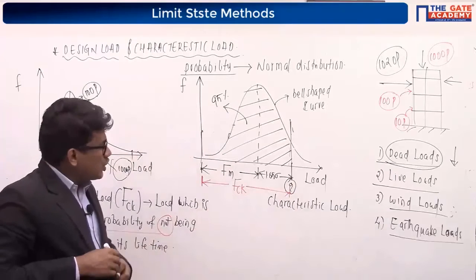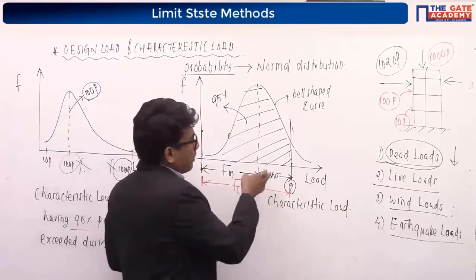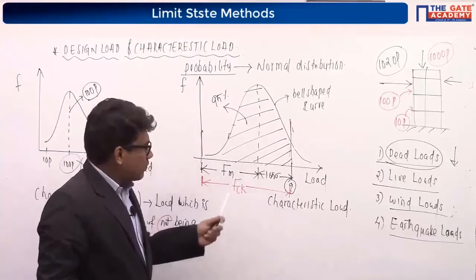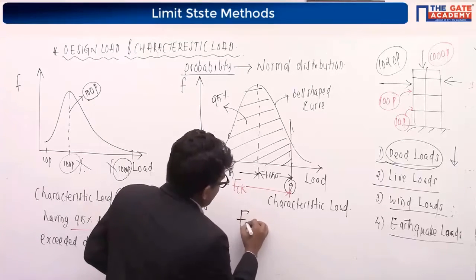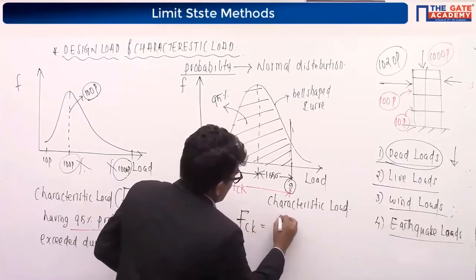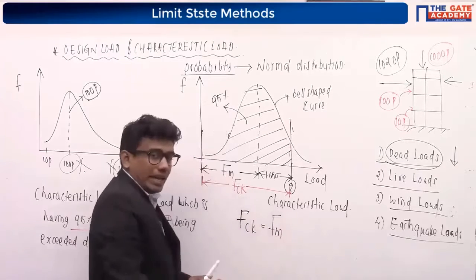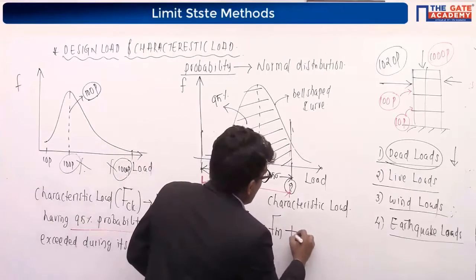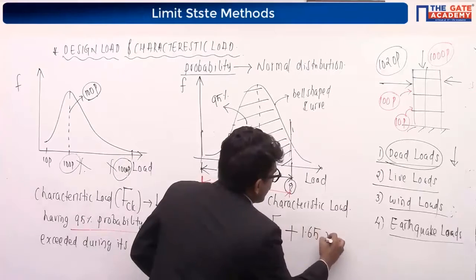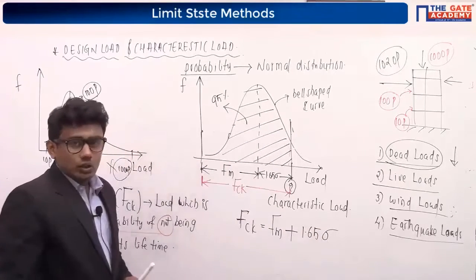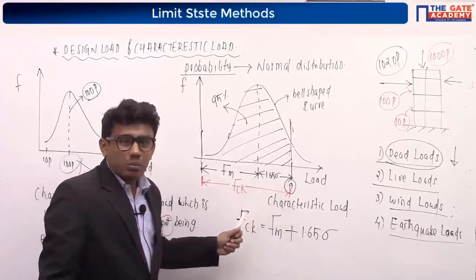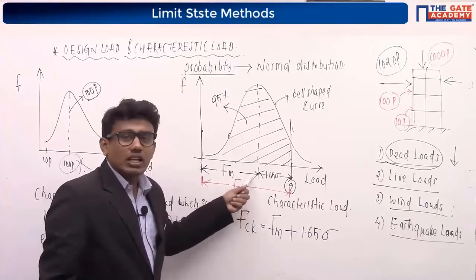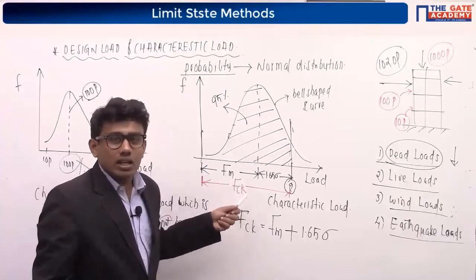Can you make a relationship between this FCK, Fm and 1.65 sigma? If you see this figure, you can easily observe the characteristic load, that is FCK, is equal to Fm, that is the mean load, plus 1.65 sigma. Can you say like this? Fm plus 1.65 sigma will be our characteristic load acting on the structure.